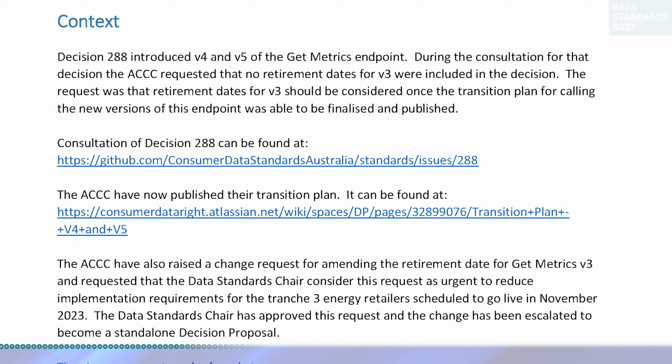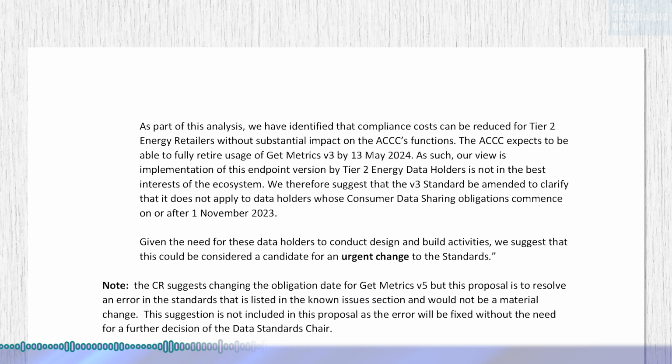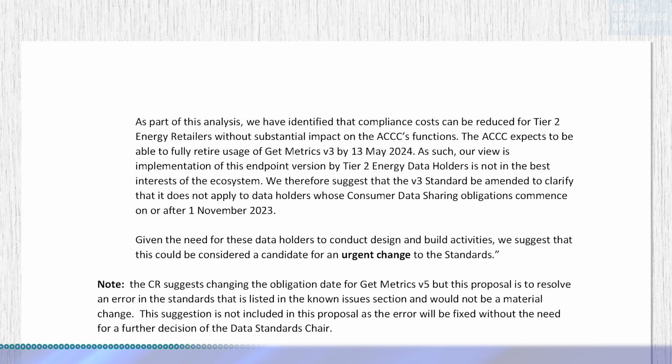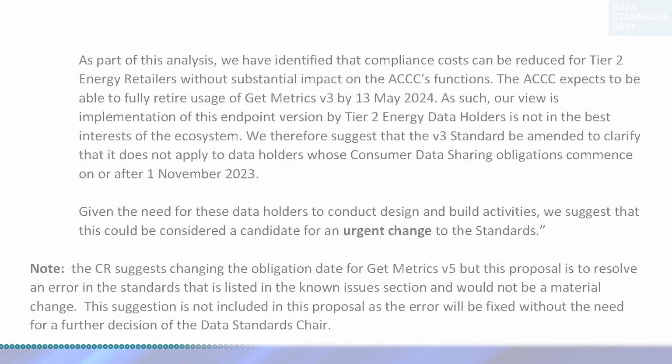With the plan now published, an urgent change has been requested by the ACCC to define the sunset for version 3. The Data Standards Body is aware of the November obligation date for Tranche 3 energy providers. The scope of this change is to reduce obligation and effort invested into support for version 3 of GetMetrics.